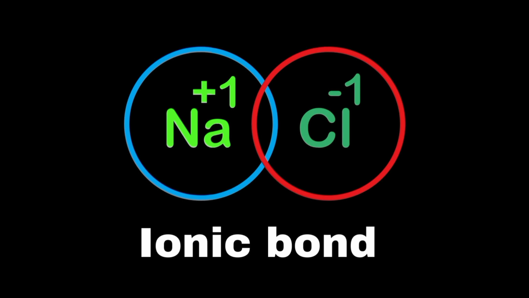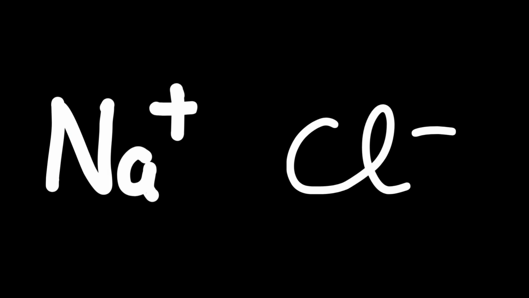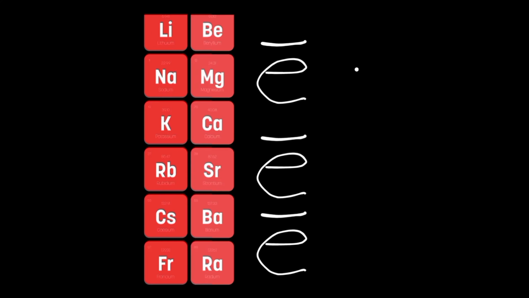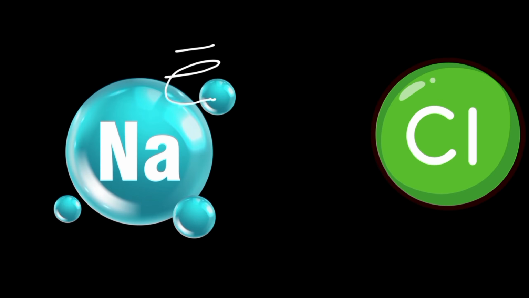An ionic bond is formed when one atom transfers electrons to another atom, creating charged particles called ions. This typically happens between metals and nonmetals. The metal atom loses electrons to become a positively charged ion, while the nonmetal gains electrons to become a negatively charged ion. For example, sodium chloride forms an ionic bond, where sodium donates an electron to chlorine.